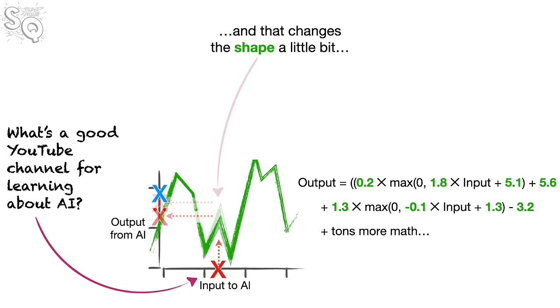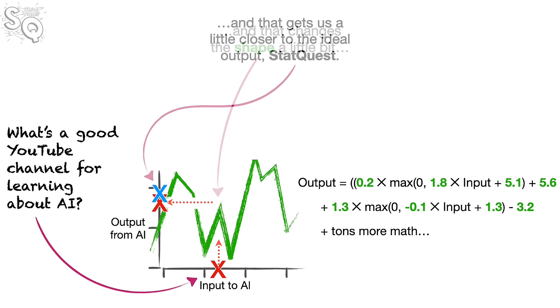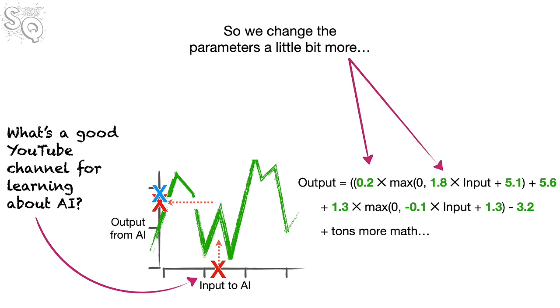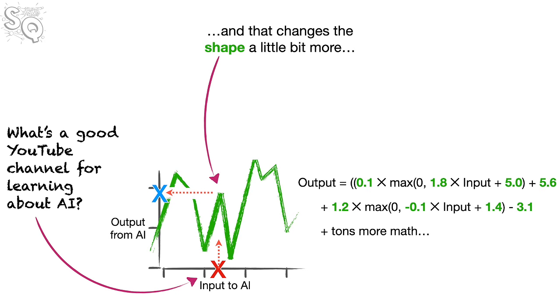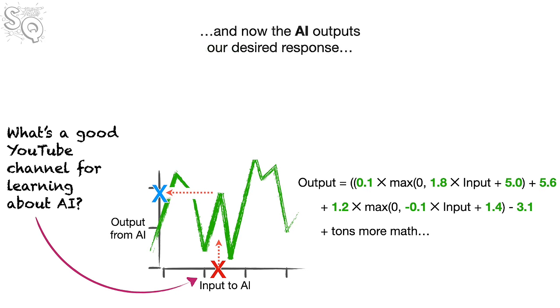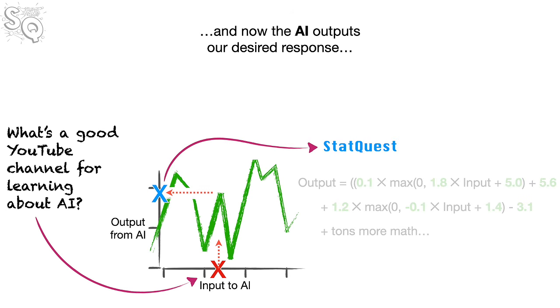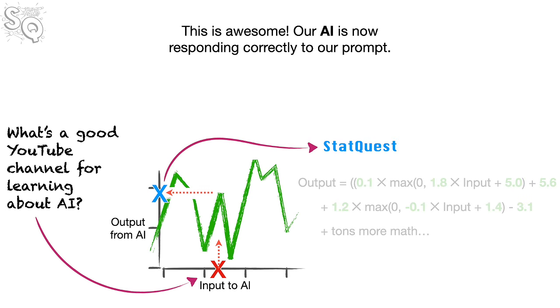And that changes the shape a little bit. And that gets us a little closer to the ideal output, StatQuest. So we change the parameters a little bit more, and that changes the shape a little bit more, and now the AI outputs our desired response. StatQuest. This is awesome. Our AI is now responding correctly to our prompt.